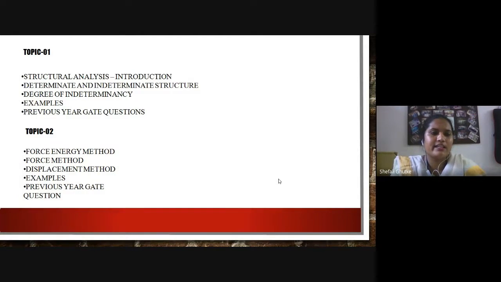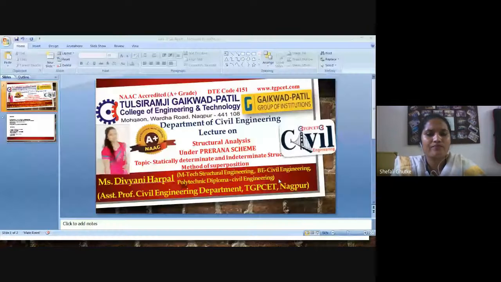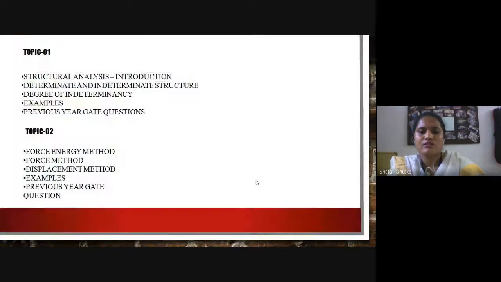Second: determinate and indeterminate structure. Third: degree of indeterminacy. Next: examples and previous year GATE questions. Second topic is force method, displacement method, examples under these methods, and previous year GATE questions.